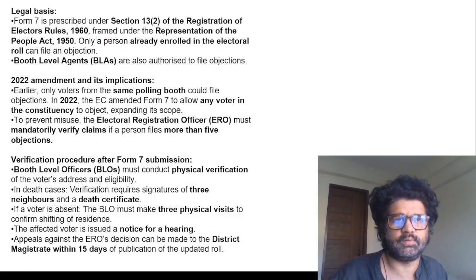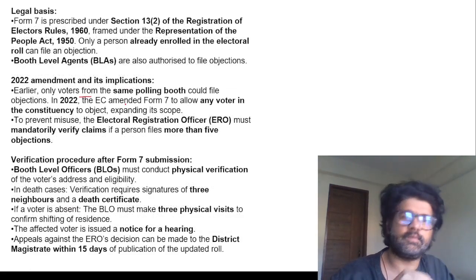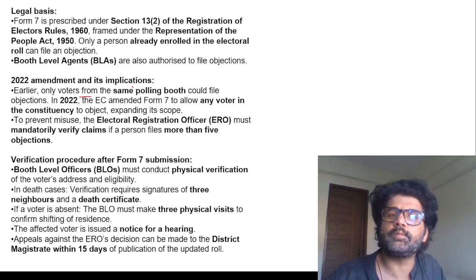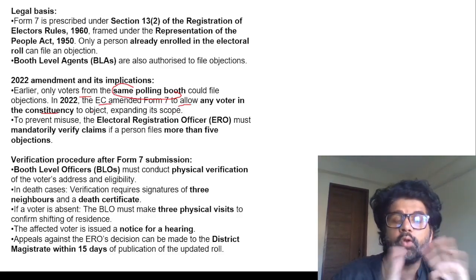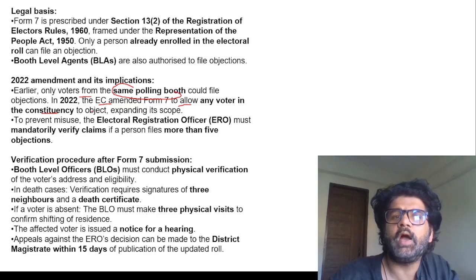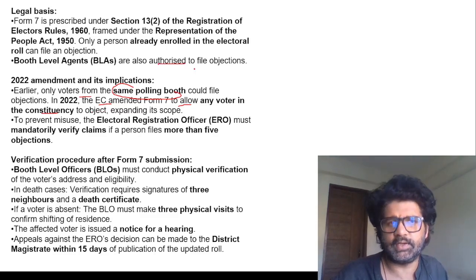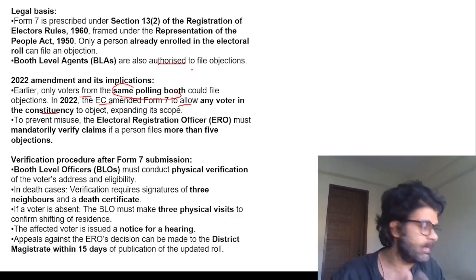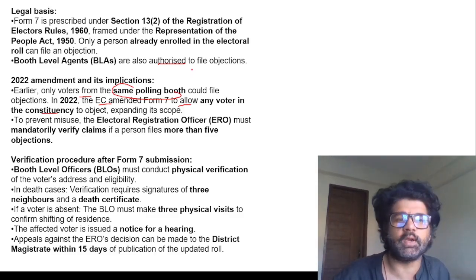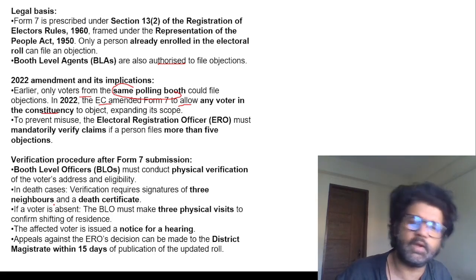Earlier there was a restriction. Earlier there was a condition that if you are filing objections, you should be a voter from the same polling booth. That was amended by the Election Commission. Any voter in the constituency can object, and lots of objections have been seen under Form 7 of RPA 1950. And BLAs, booth level agents, can authorize. Just from an exam perspective, remember that Form 7 is related to RPA 1950, and the basic difference between RPA 1950 and 1951. These things we have to keep in mind. And you can have a look at all the provisions, booth level officers, then they will do verification, etc.